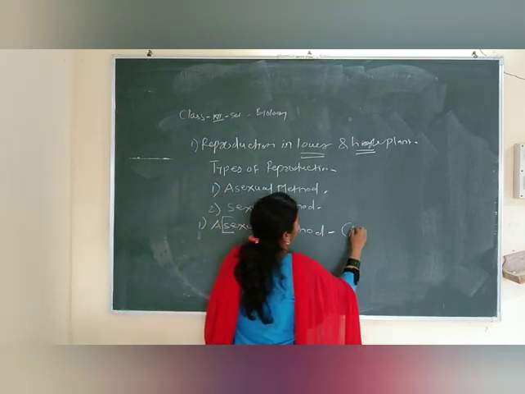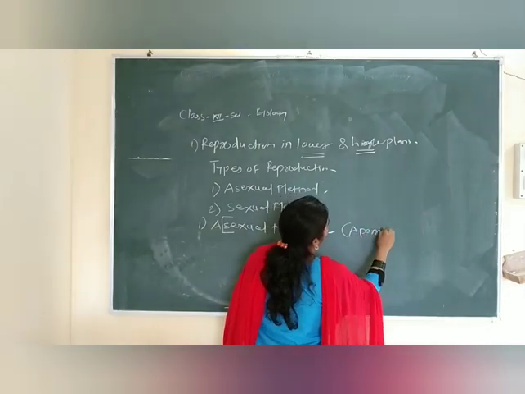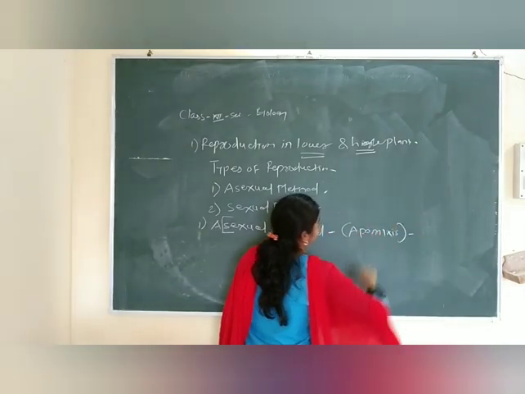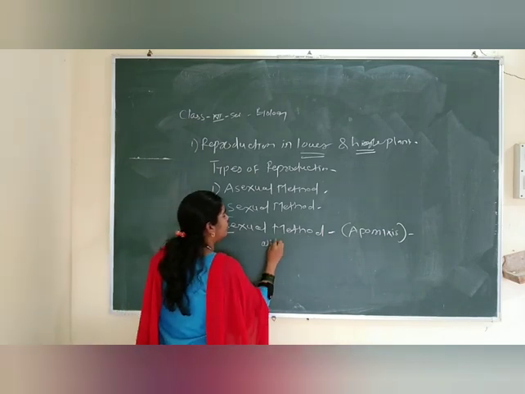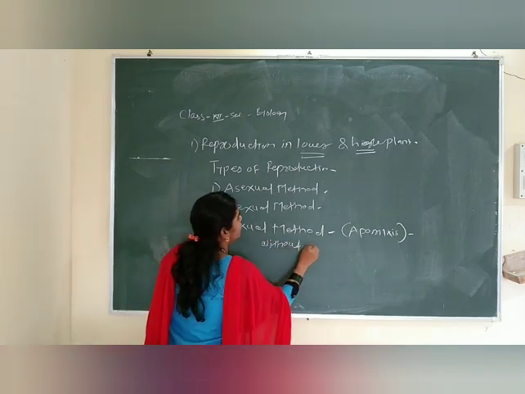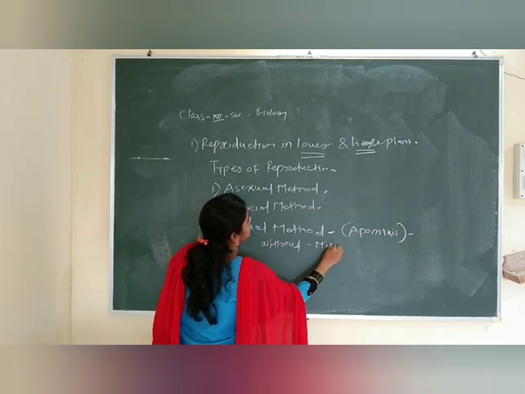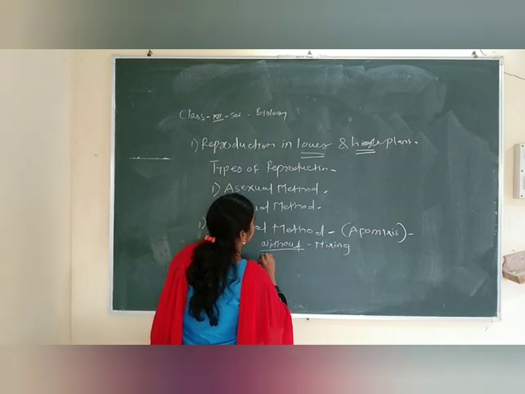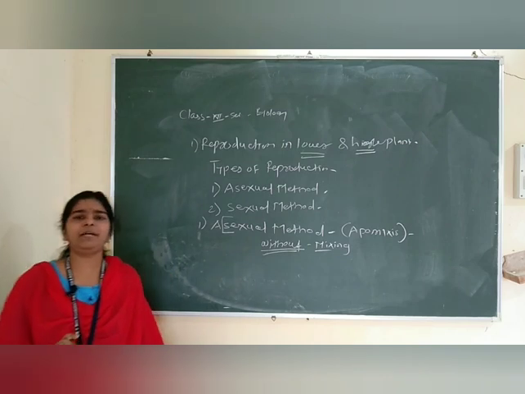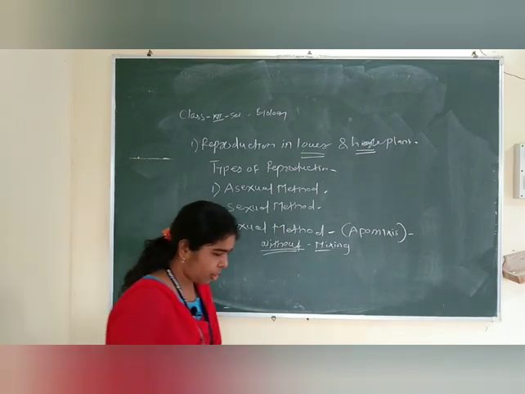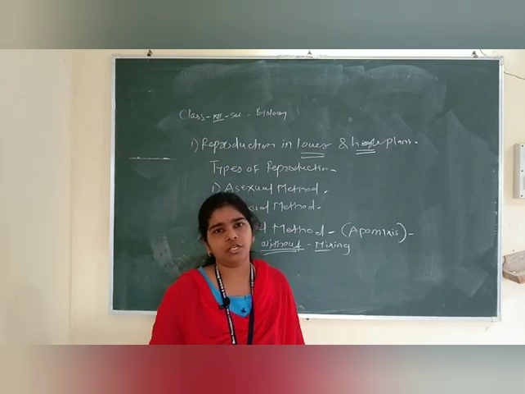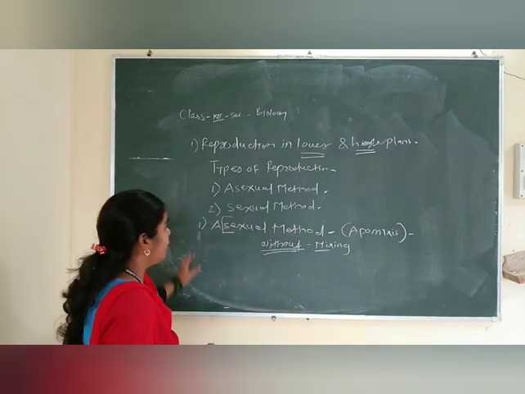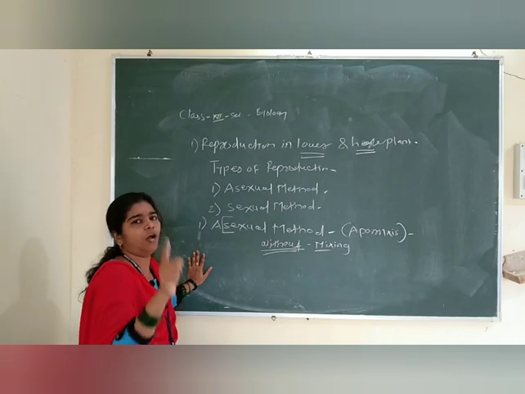Write down here: apomixis. Apomixis means without mixing. The simple meaning of asexual reproduction is absence of sexual organs, without fusion of gametes.